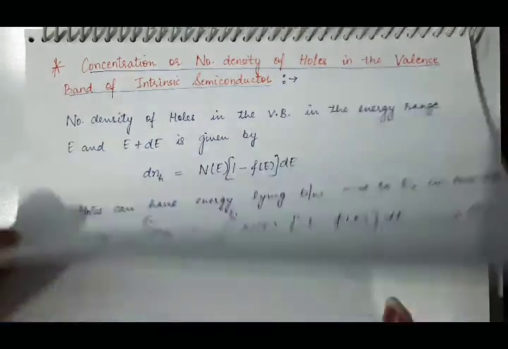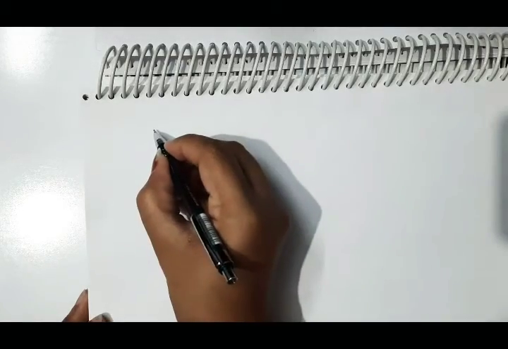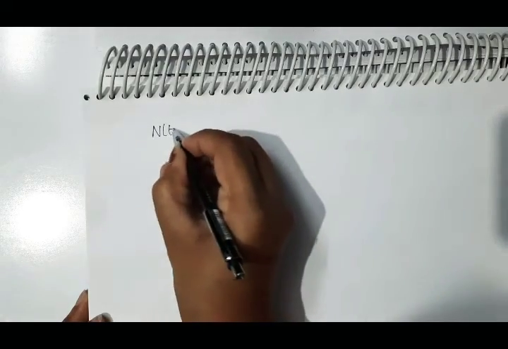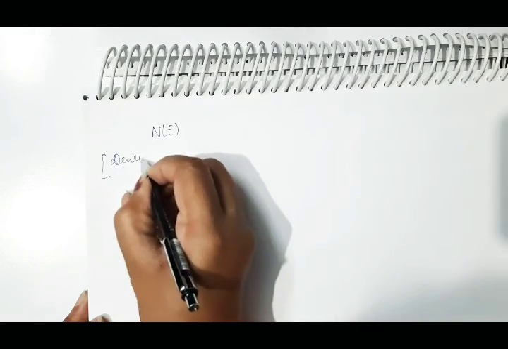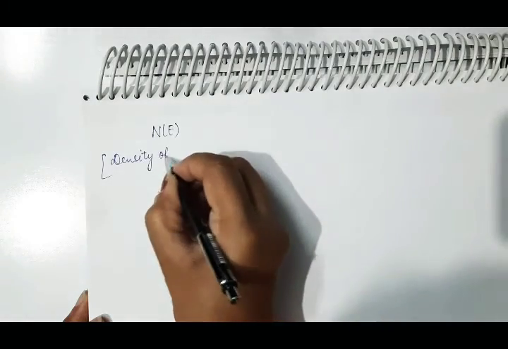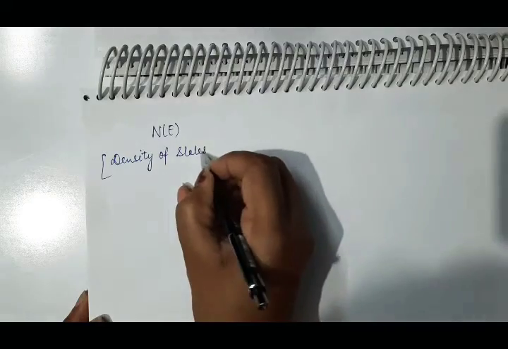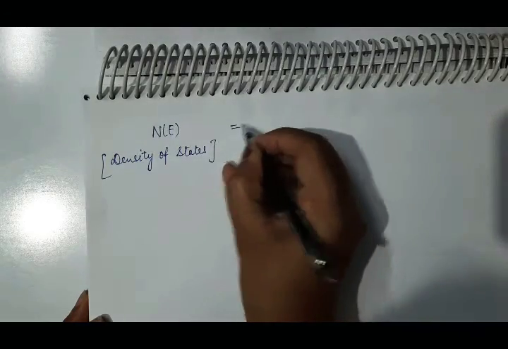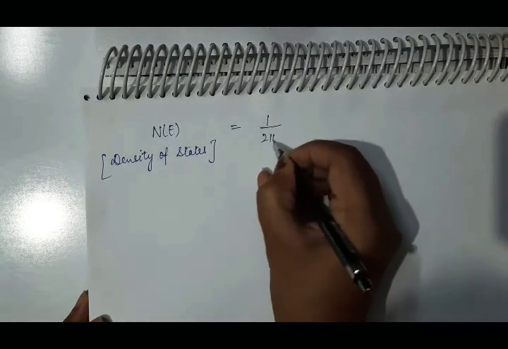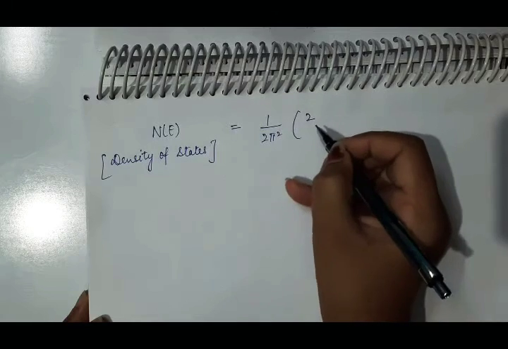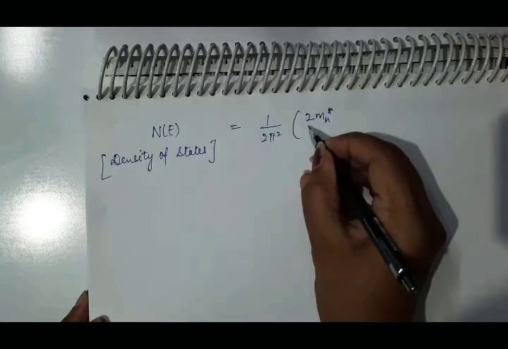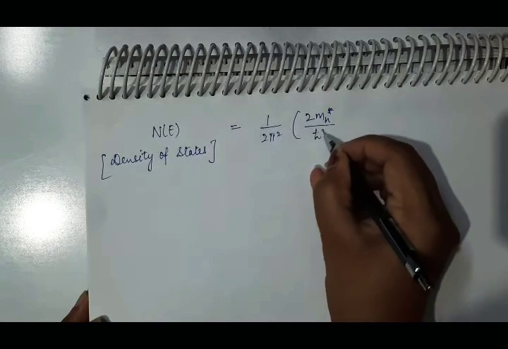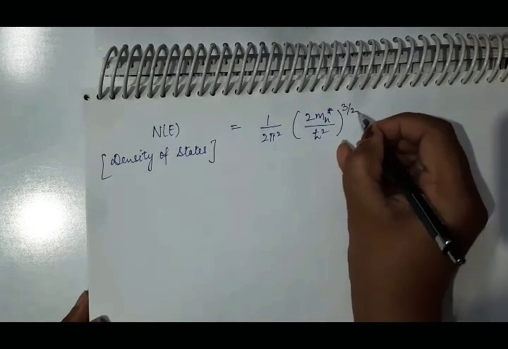So what will be the density of states? The density of states Ne is given by 1 by 2 pi square. Here we are discussing about holes, so here we will take the effective mass of hole by h cut square raised to power 3 by 2.